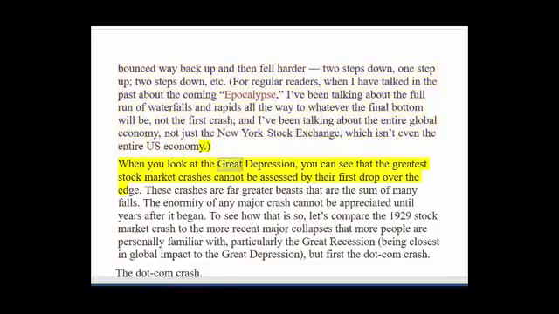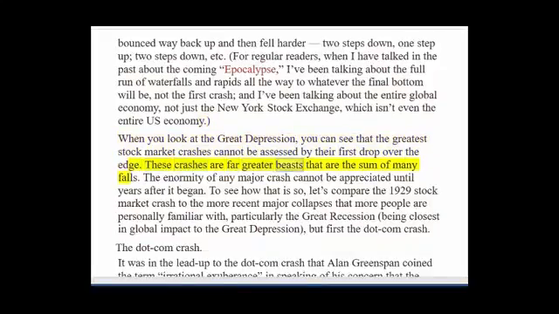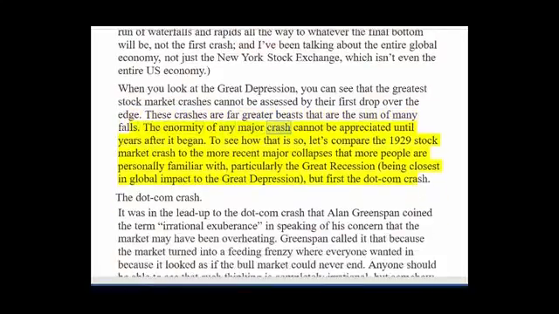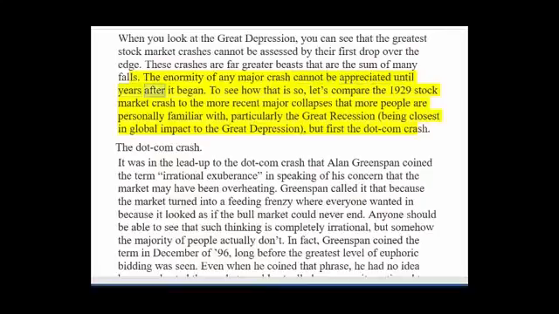When you look at the Great Depression, you can see that the greatest stock market crashes cannot be assessed by their first drop over the edge. These crashes are far greater beasts that are the sum of many falls. The enormity of any major crash cannot be appreciated until years after it began.